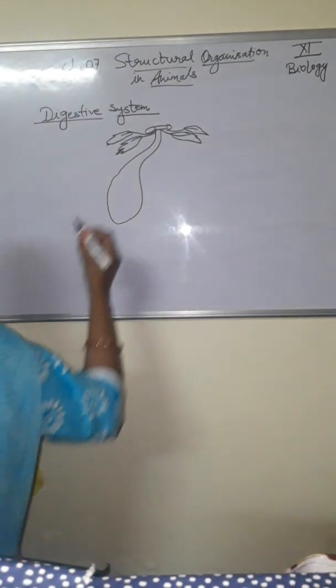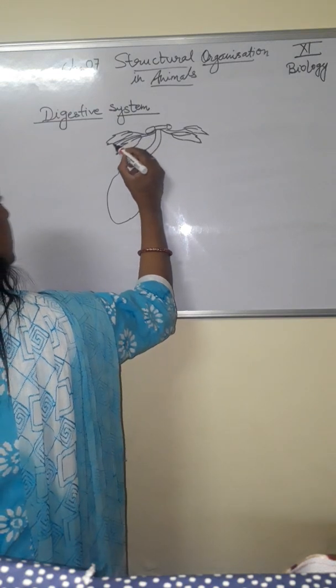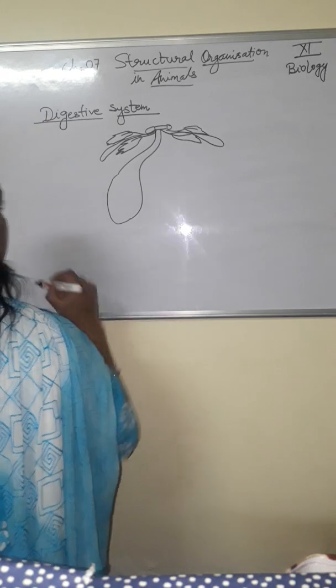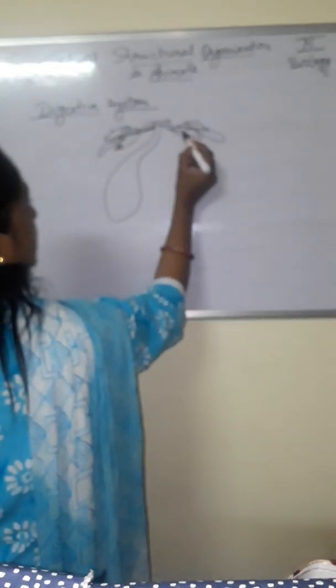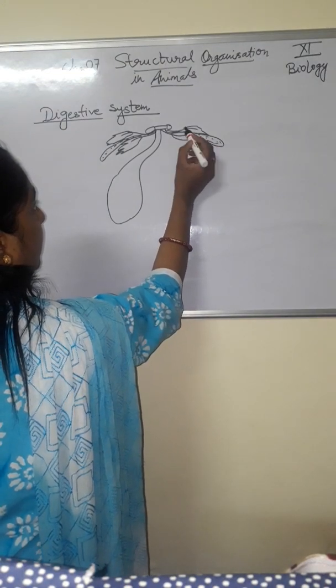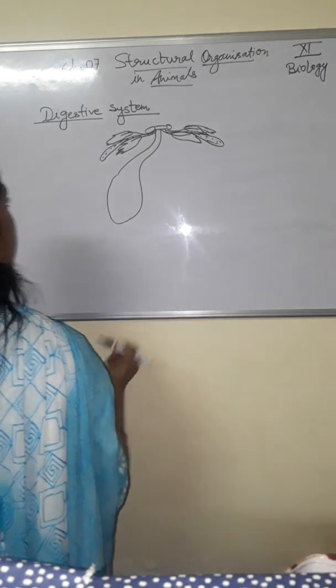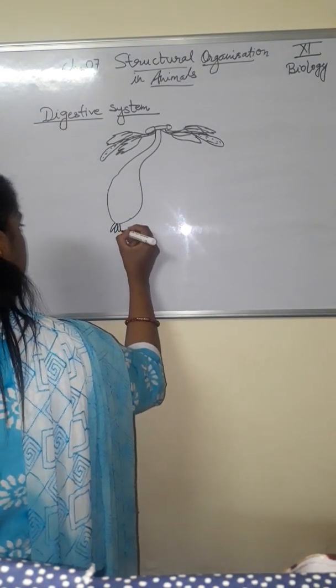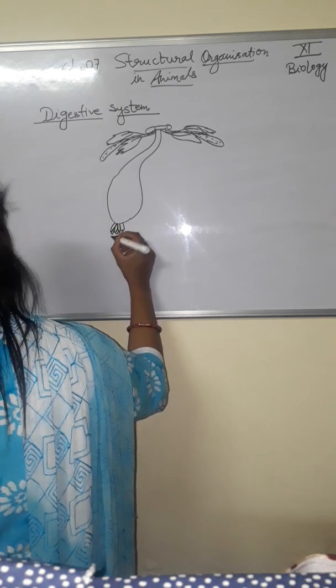This dotted one is the salivary receptacle, and this leafy structure is the salivary gland. Now this is the gizzard.